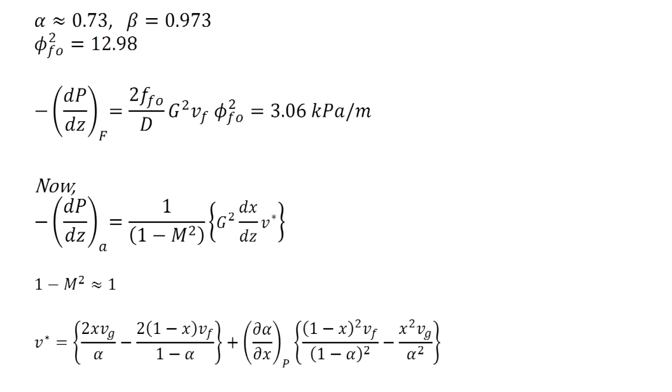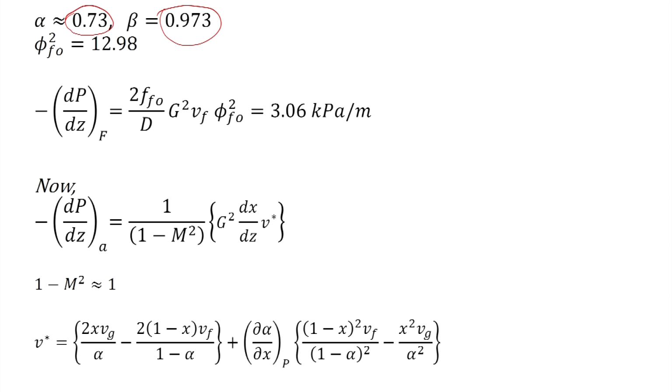So, now from the Martinelli-Nelson graphs we read the value of alpha. We know the pressure and the quality, and from the graph we get the value of alpha as 0.73, and the value of beta is calculated as 0.973.